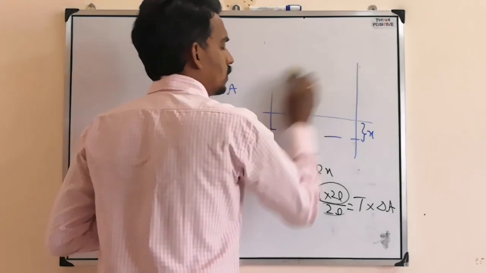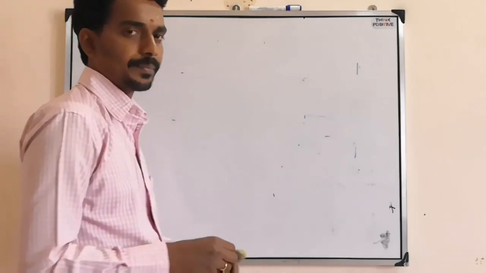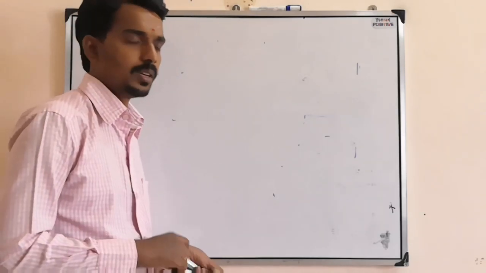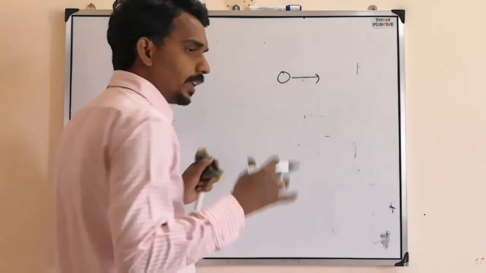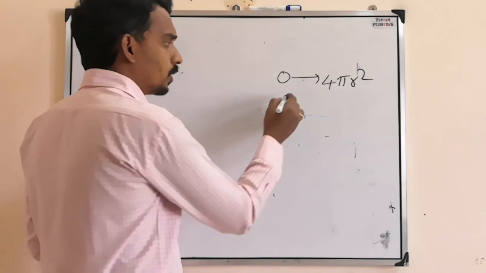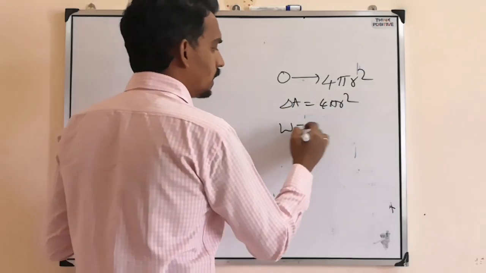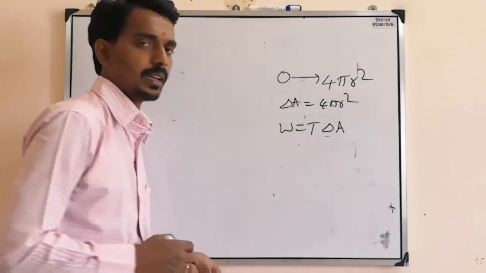Like one example I will tell you. Suppose you are forming one drop, one spherical drop. Initial area is 0, and you formed one drop. What is the area of a sphere? 4 pi r square. So delta A is 4 pi r square. Then work done is surface tension into delta A.